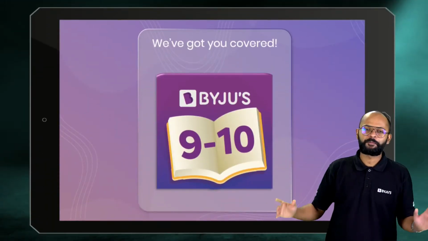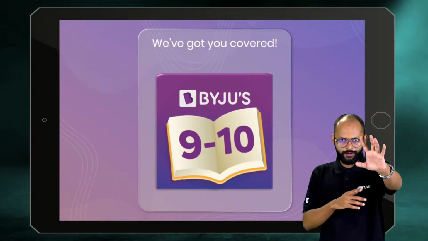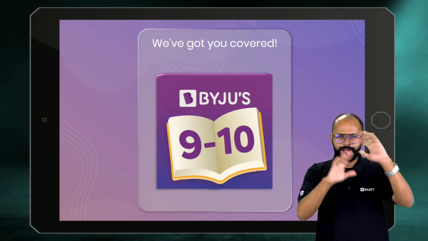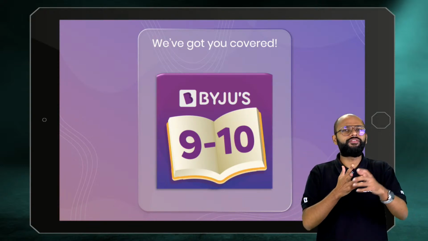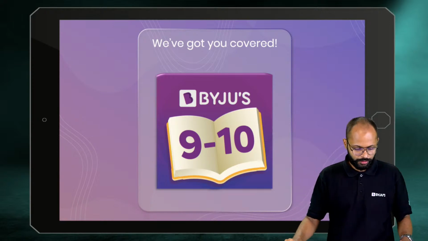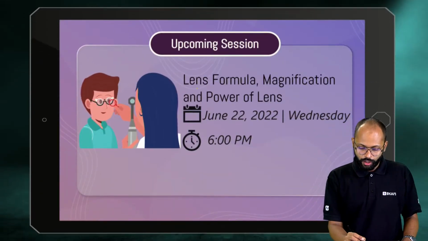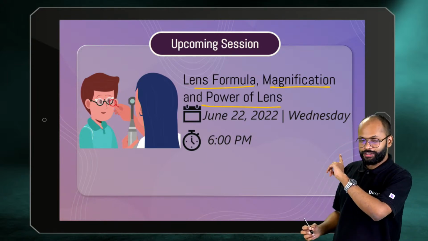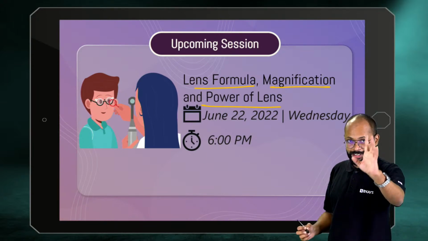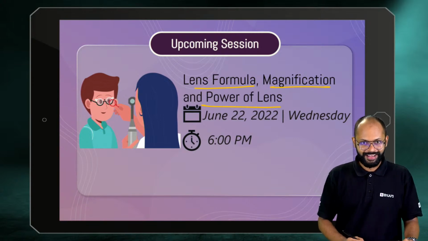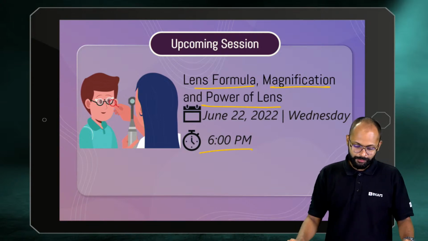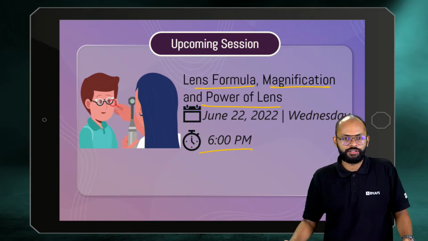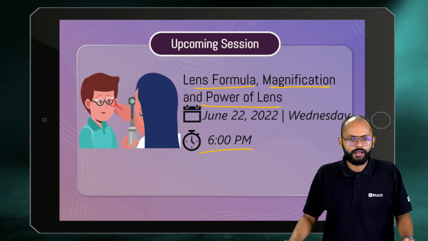Alright, so that's why we have got you covered. सब हो रहा है, सब अच्छे से हो रहा है. We'll cover everything, we'll finish everything. Don't you worry about that, okay? Next session will be on lens formula, magnification and power of lens. The reason I gave you this question is because in the next session there is power of lens, right? Nice, very good. So 6 p.m. on Wednesday we have this session, okay?